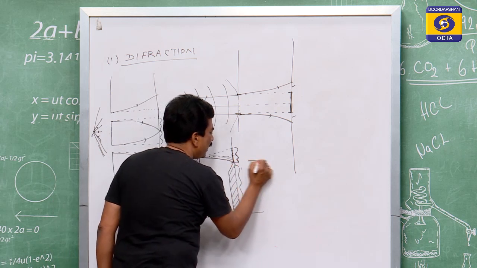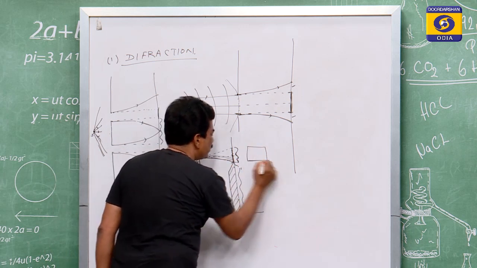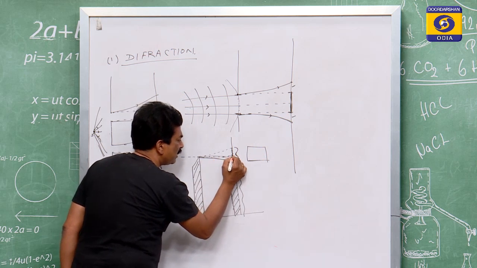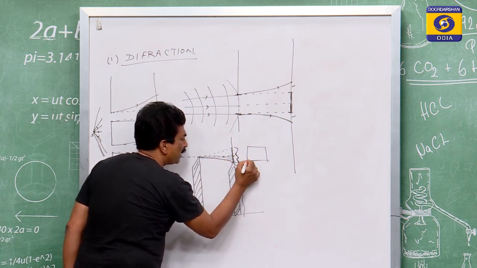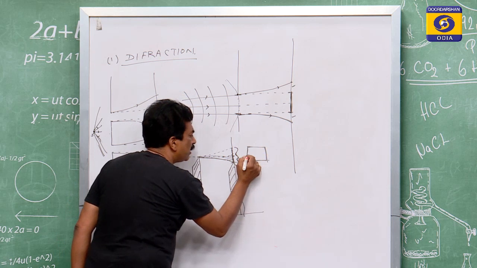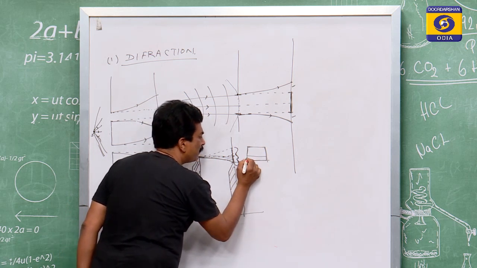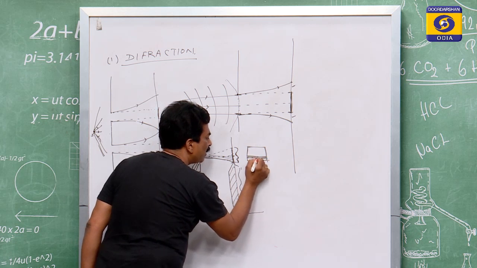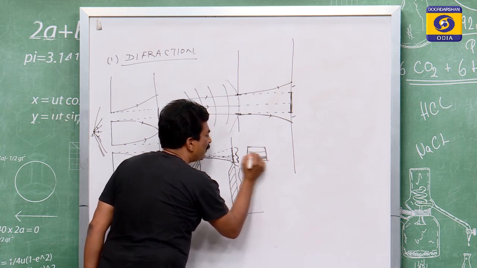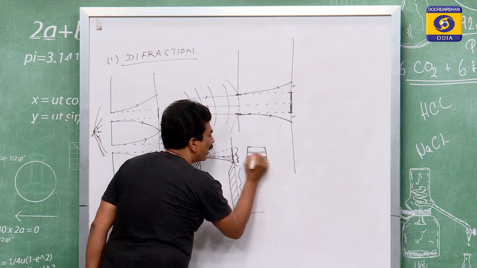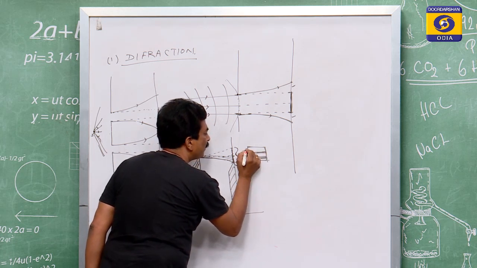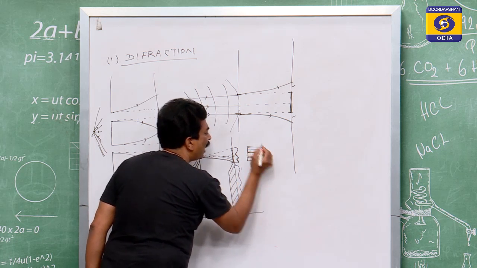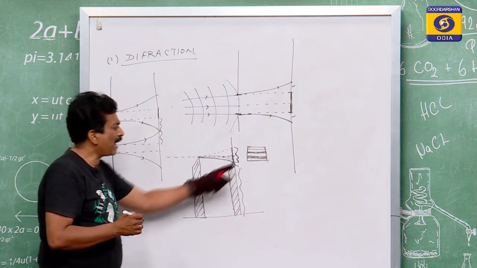Suppose that size is equal to this one. This is the center, and from this to this I have taken that size. So here you will find a maximum, a darker one, then another darker one, then another darker one. Kindly go through this.